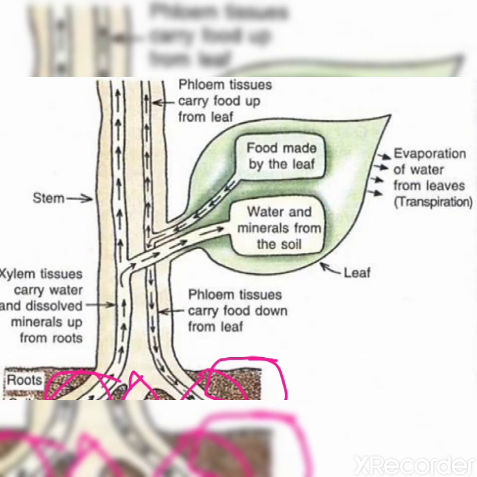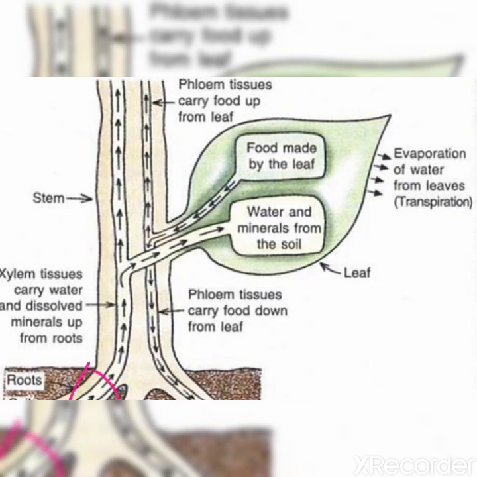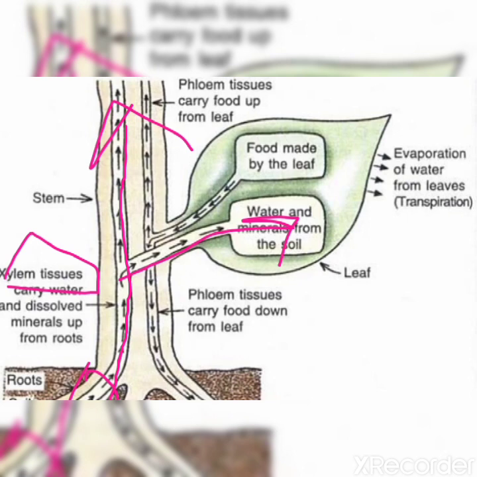You can see in the figure, water is absorbed by the roots and this water is then transported to the stem and leaves. Clear? Stem and leaves through xylem tissue or xylem vessels. Clear, children? Water which is absorbed by the roots is transported up to the stem and leaves through xylem vessels.